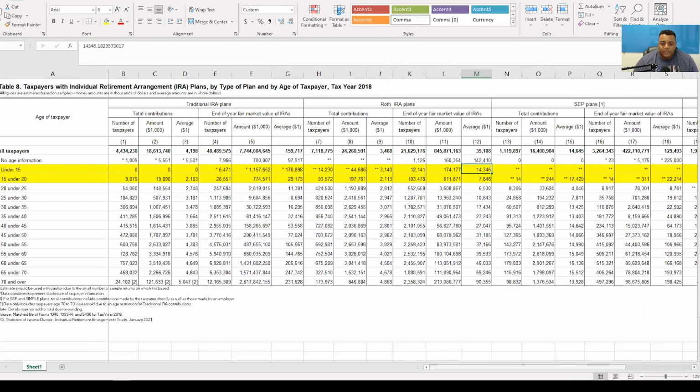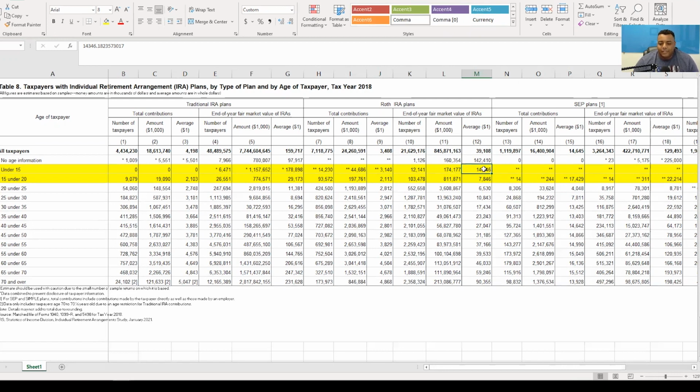The IRS doesn't know, or nobody knows where the money actually comes from. But in order to contribute, you just have to have that earned income available to you. And once you have that available, so if you make $5,000, you can put $5,000 into a Roth IRA. And so this is pretty cool.